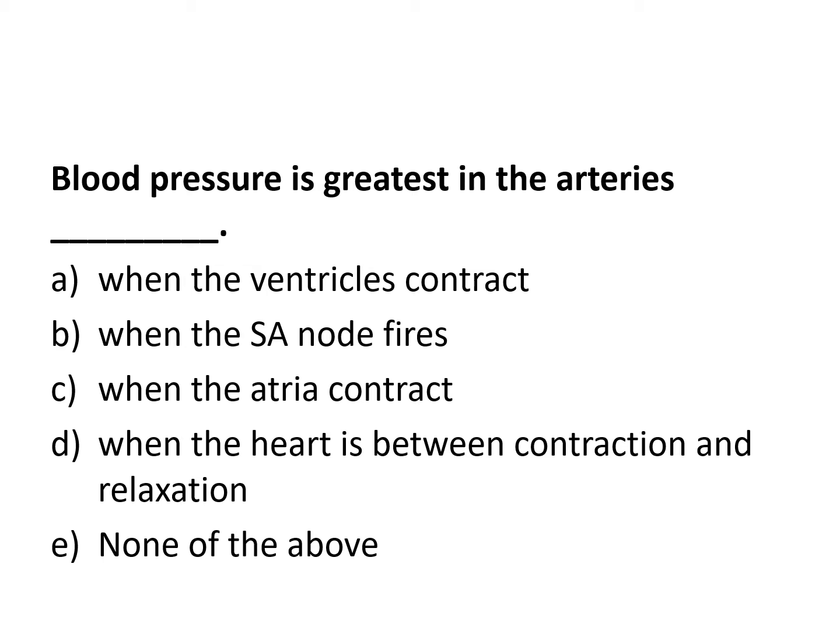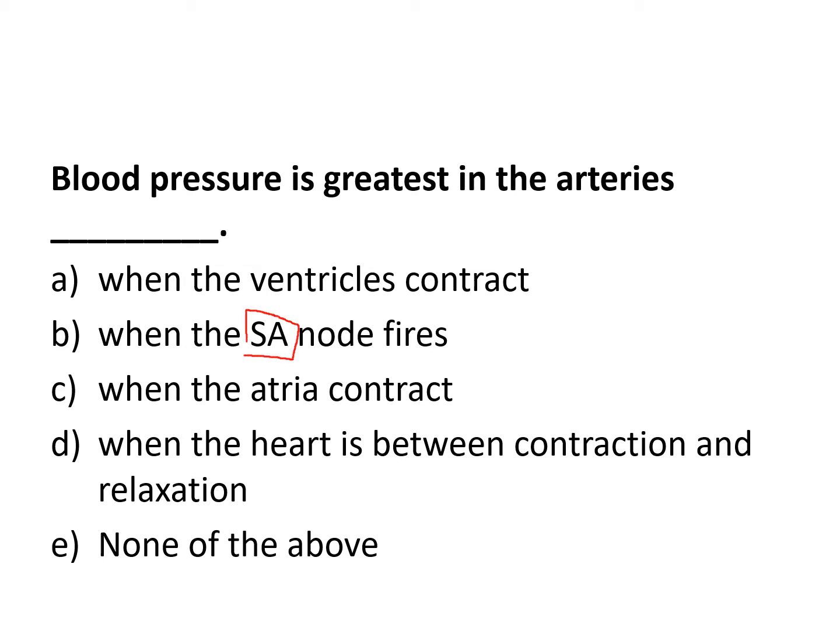Blood pressure is greatest in the arteries in which of the following conditions? Ventricles contract, SA node fires, atria contract, or when the heart is between contraction and relaxation. When is blood pressure the highest? SA node fires? So the SA node is in the atrium.